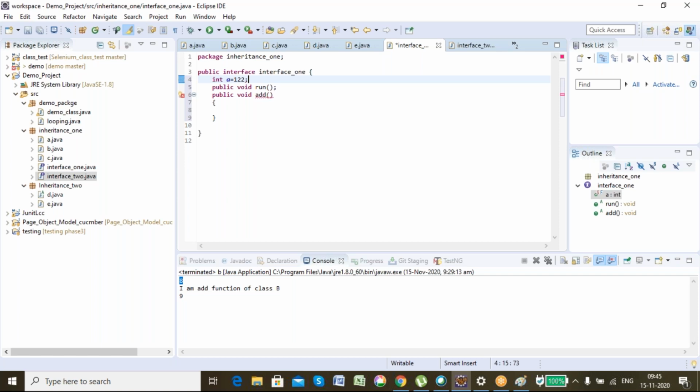This is an interview question, remember guys. This is a very important interview question every interviewer will ask. What is the difference between interface and abstract class? Both look similar, right? But there is a difference.